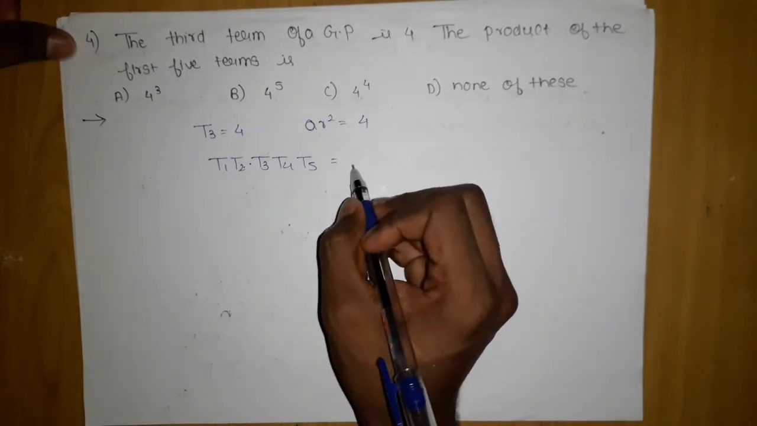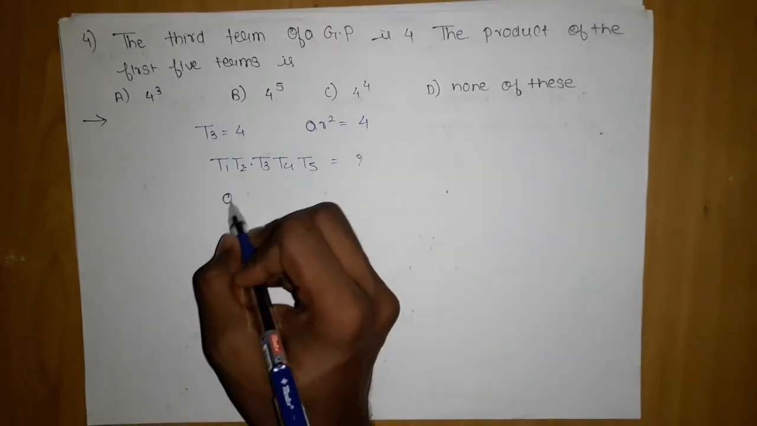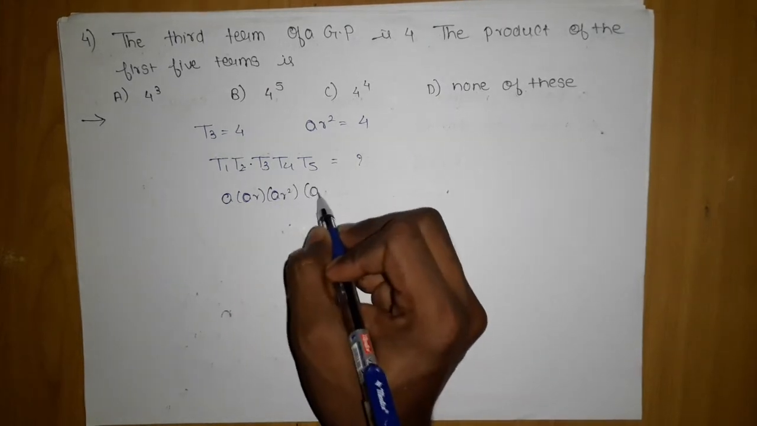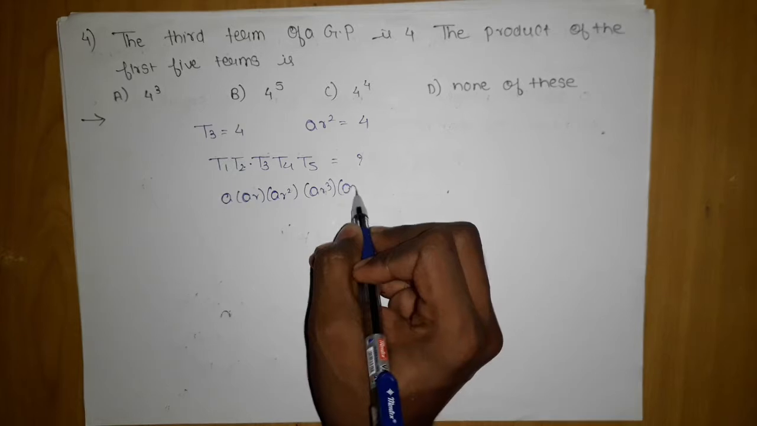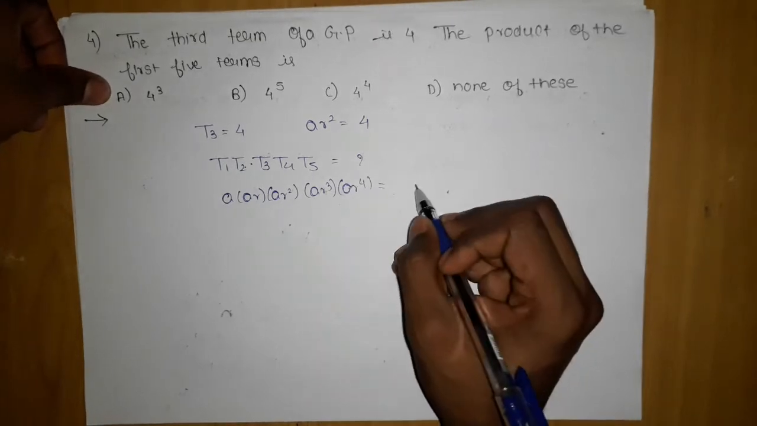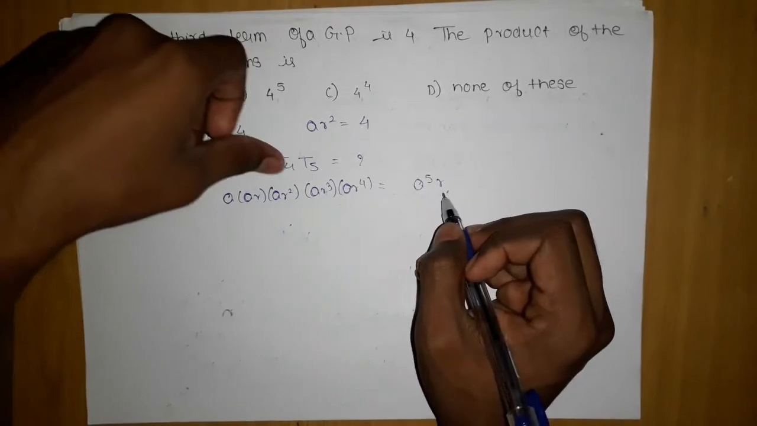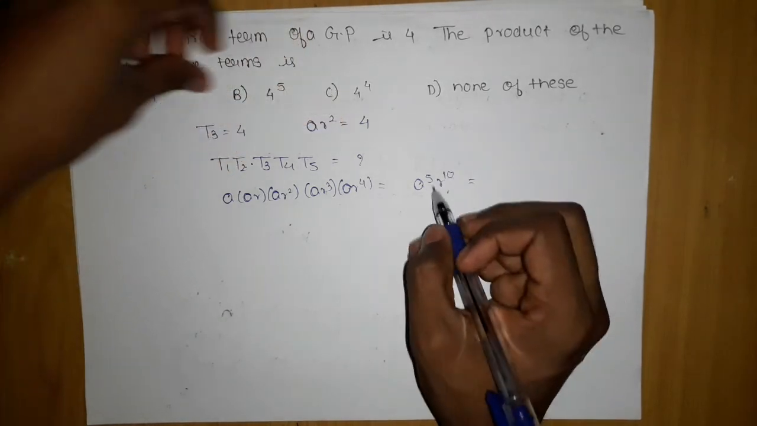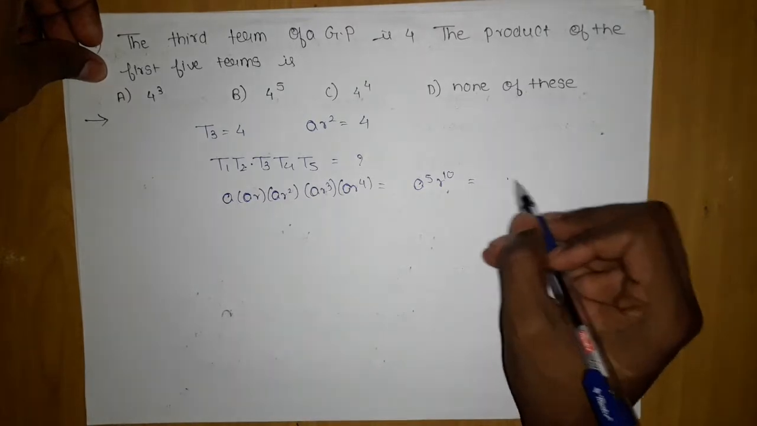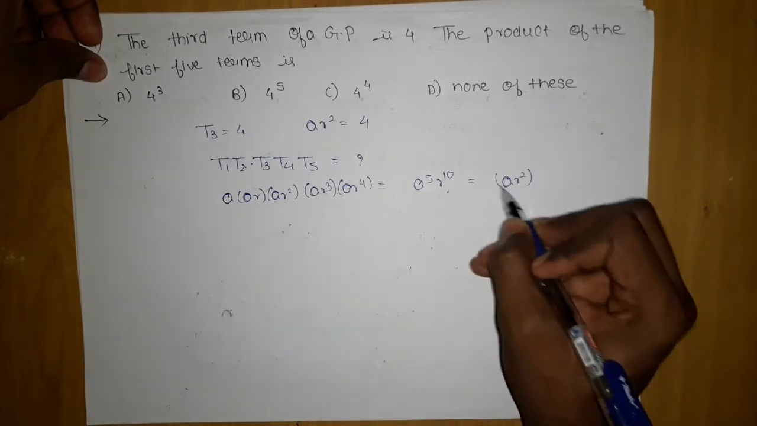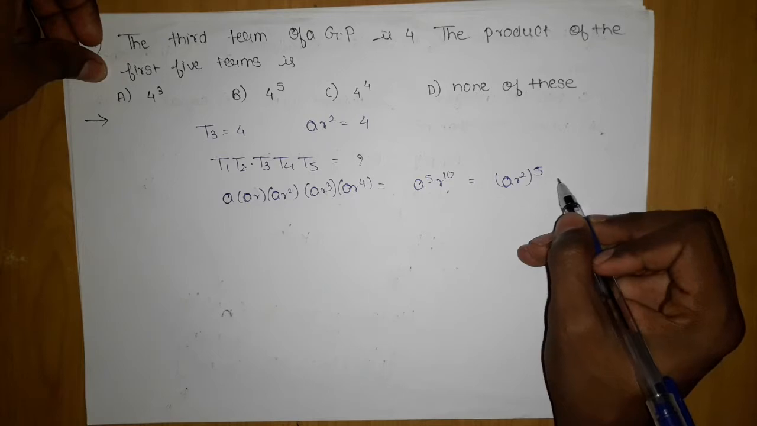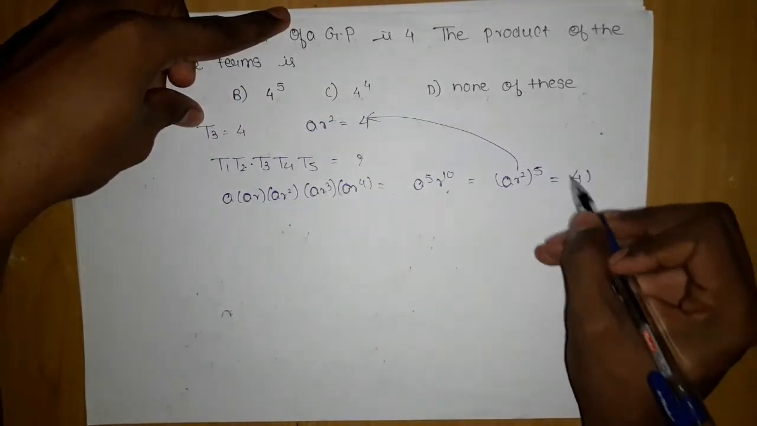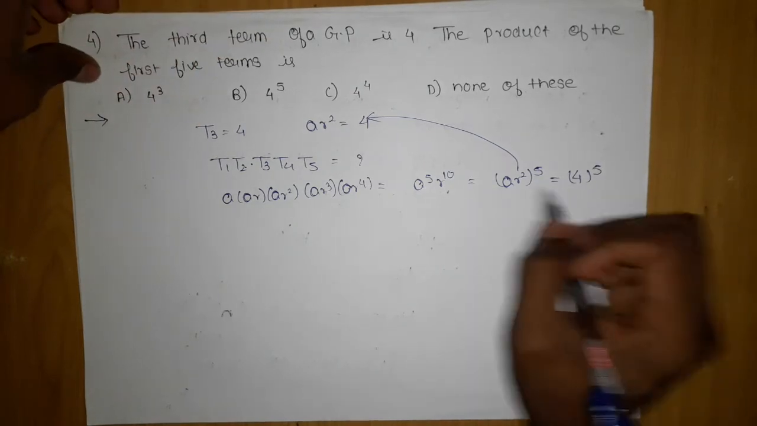This is what we want, the product of the first 5 terms. So if I apply a, ar, ar^2, ar^3, ar^4, we get a^5 r^10. If you observe, I can write this as (ar^2)^5 by taking 5 common. This is nothing but 4, since we get this value from here, so 4^5, which is our answer, the B option.